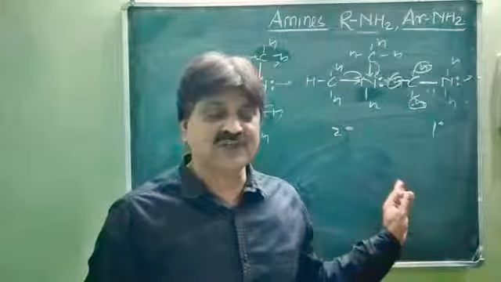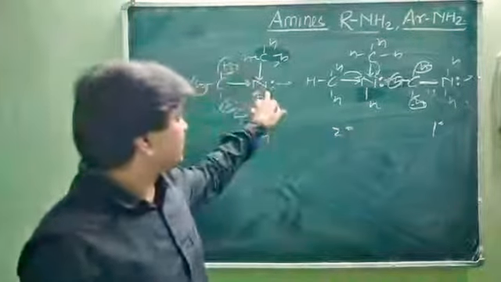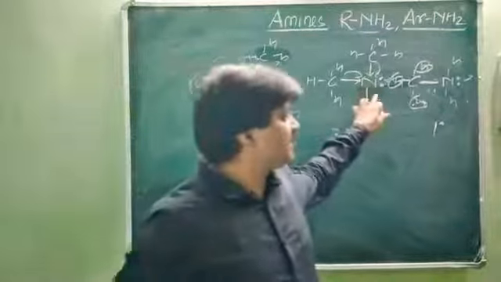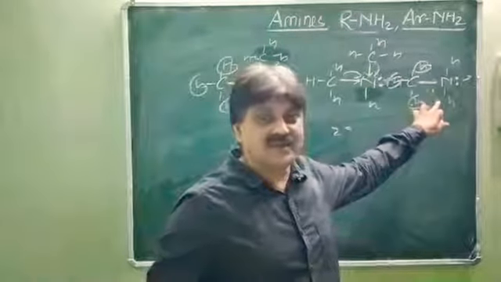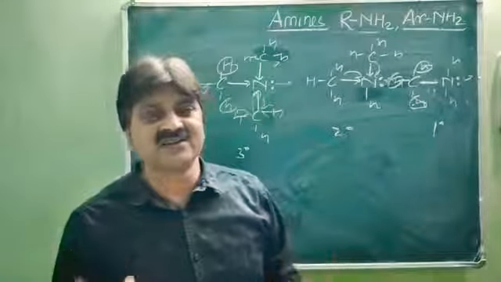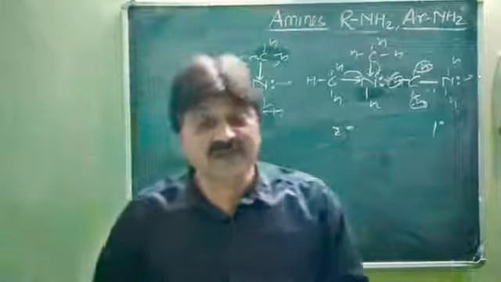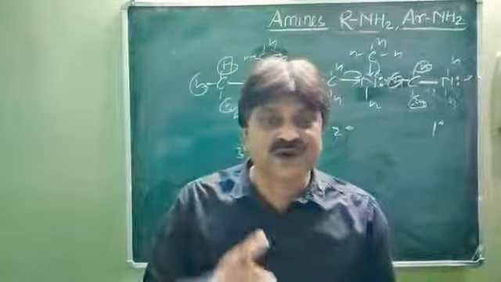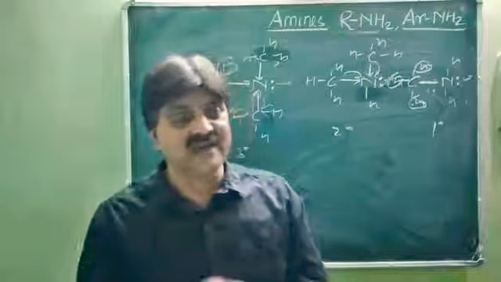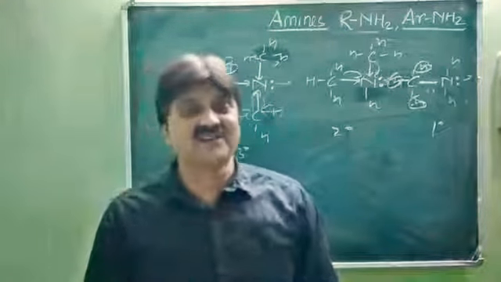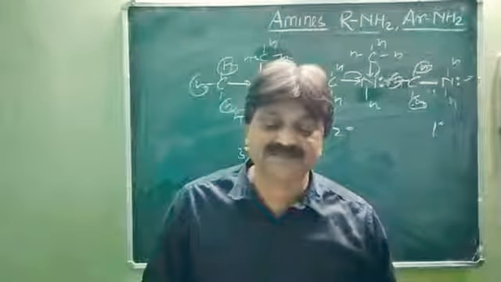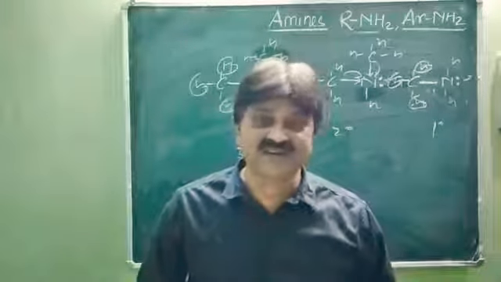So in the aqueous state you will see the maximum tendency to donate the lone pair of electrons at this nitrogen, then this nitrogen, and very less in the case of the primary amines. On this basis anyone can say that tertiary is greater than secondary is greater than primary, but the actual order found is secondary methylamine is greater than primary and then the tertiary. Tertiary has the lower basic character as compared to the primary and the secondary.